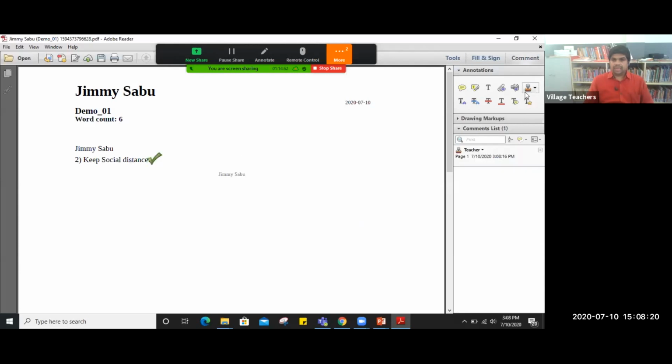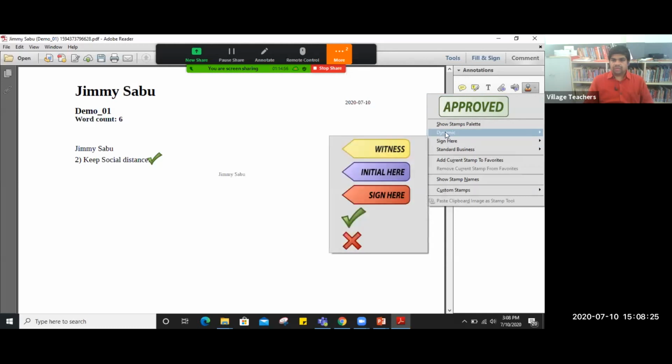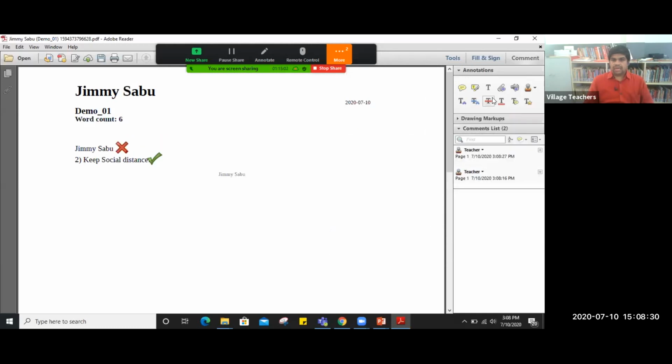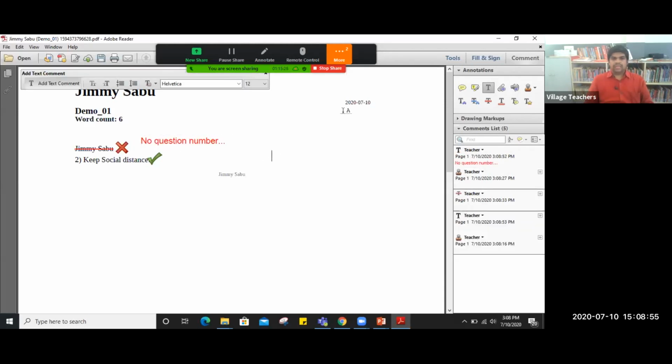This is okay. Then if I want to do some corrections, or if something is wrong, you can just state it like this, wrong. And if I want to mark something, you can just mark it like this. And if I would like to enter a comment, you can just enter a comment like this, no question number. Once we did all these things, and if you want to change an option, you can just select this and delete it.